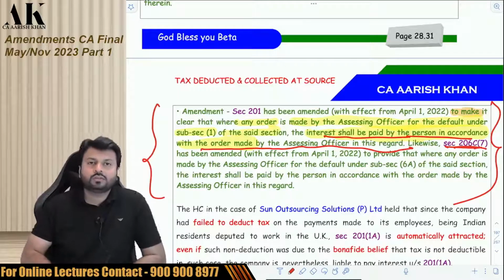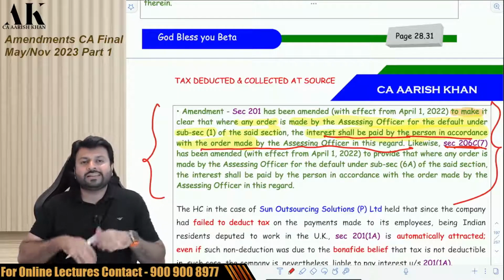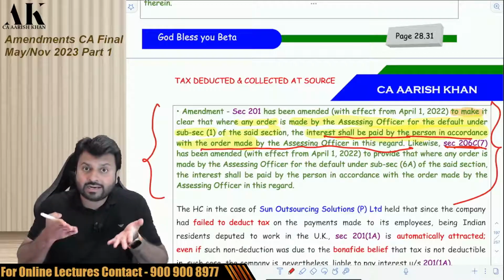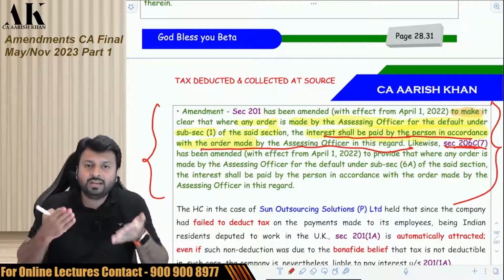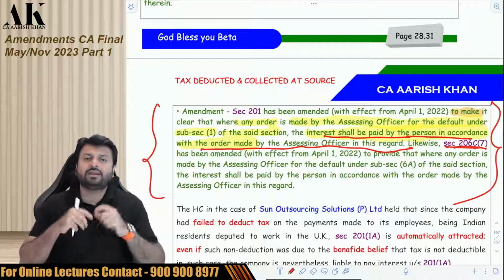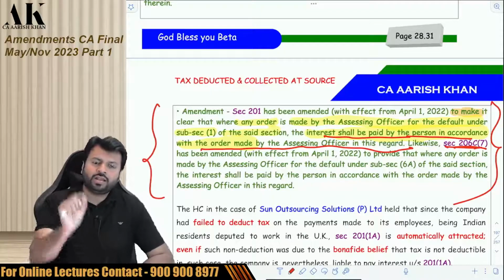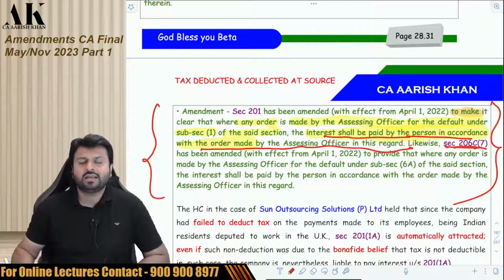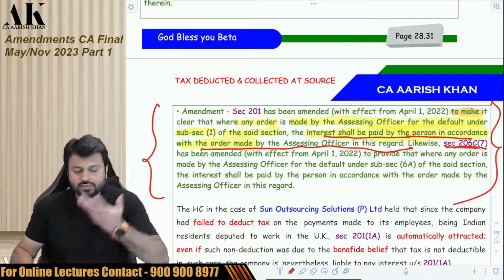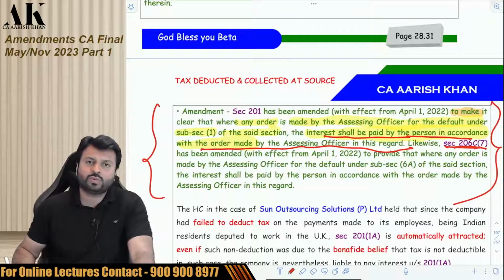The moral of the story is what? There was uncertainty regarding who will determine how much interest is to be paid for delay in deduction and delay in payment. It is the AO who will make the order, and accordingly you will pay that much interest as per the order of the assessing officer. Just go through it once and then we'll move on with the next one.